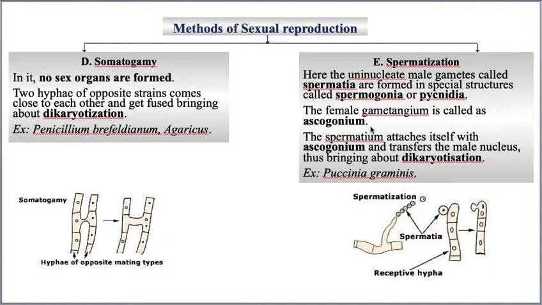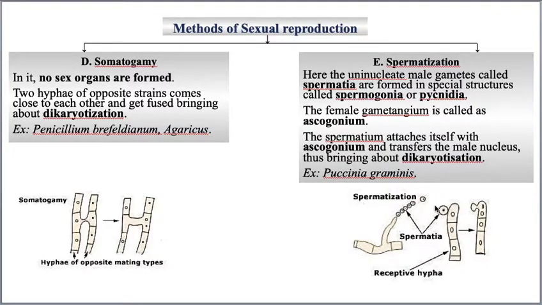Hope you understood now. The male spermogonia, with its finger-like structure, produces the special male gametes called spermatia. They get detached from the spermogonia and reach the female gametangium, which is called ascogonium.